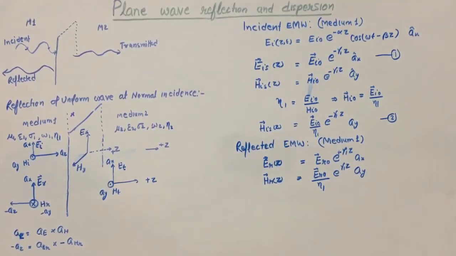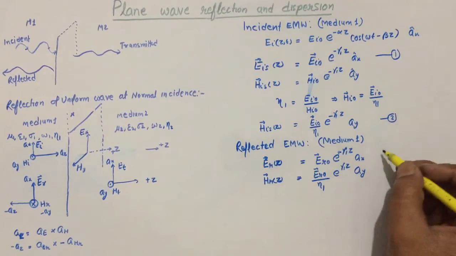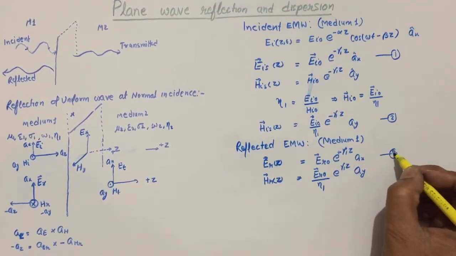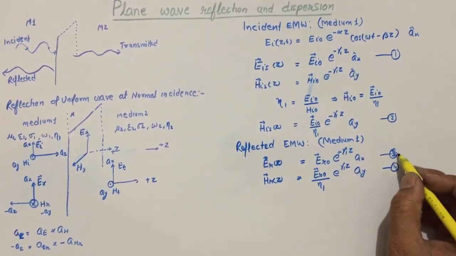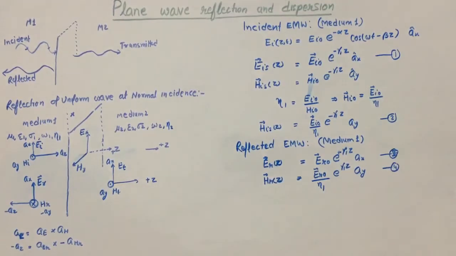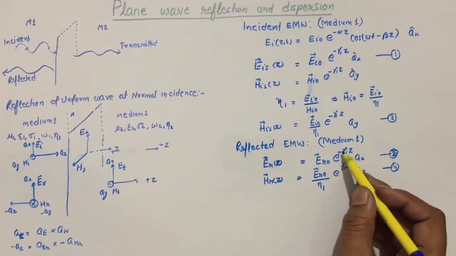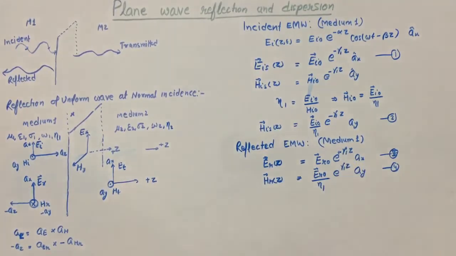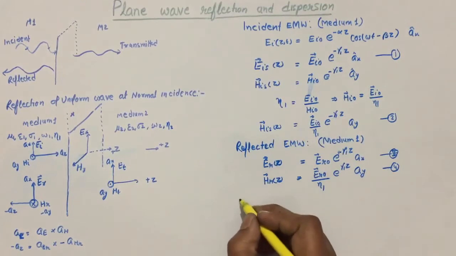Okay. So in this way we have 4 final equations for further reference. Now incident, reflected, hope it is okay. Why it is positive here? Incident, reflected. Now the third one is